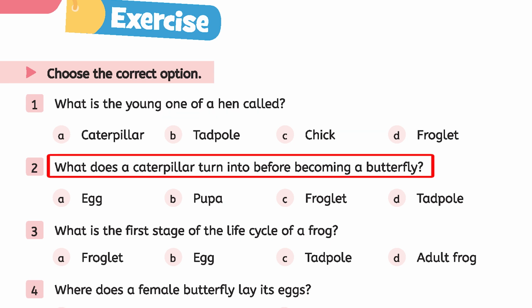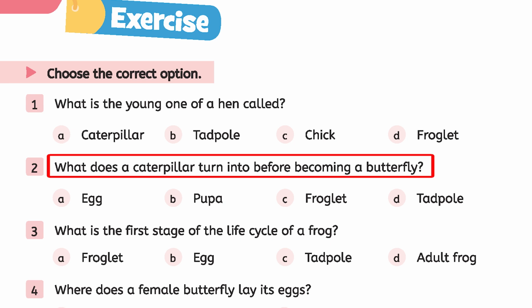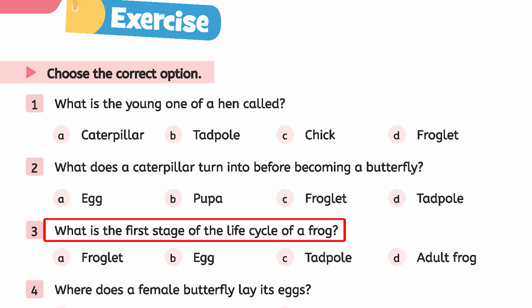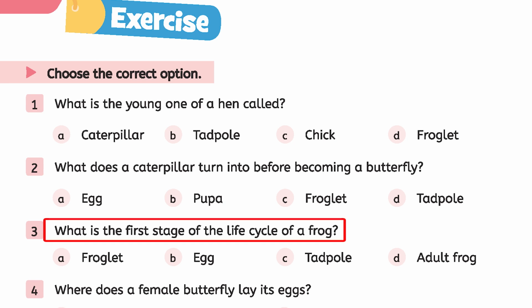Second, what does a caterpillar turn into before becoming a butterfly? Option A, egg. Option B, pupa. Option C, froglet. Option D, tadpole. And the right option is B, pupa. Third, what is the first stage of the life cycle of a frog? Option A, froglet. Option B, egg. Option C, tadpole. Option D, adult frog. And the right option is B, egg.